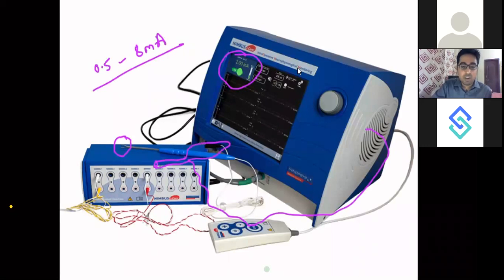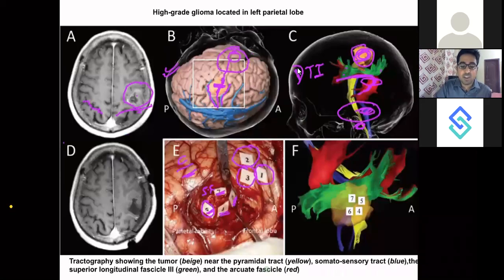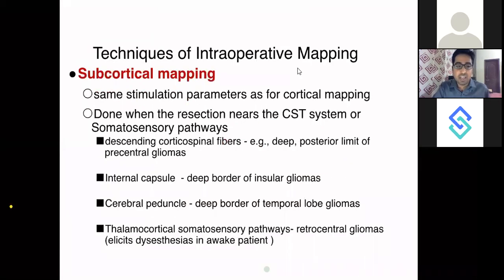It will suck the blood also, and it will keep periodically stimulating the particular area of brain while you are excising the tumor. So you don't have to stop your surgery every time to stimulate the cortex. That monitoring will happen continuously. Whenever you are sucking the blood, the area is getting touched and stimulated. Your neurophysiology person will tell you, boss, this particular area is getting stimulated, so I'll halt my excision over there.